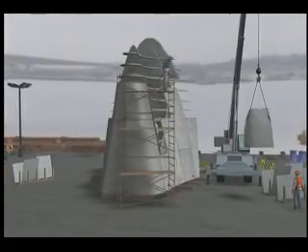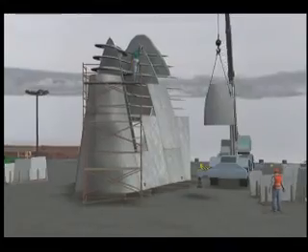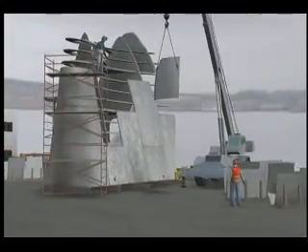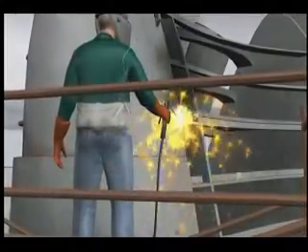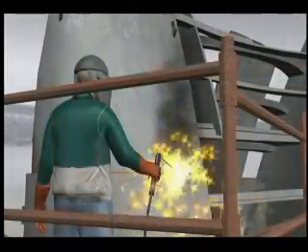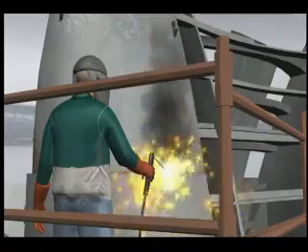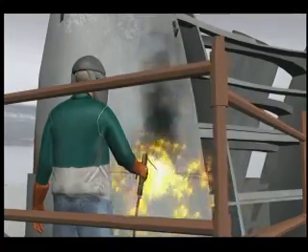A truck crane lifts steel shell plates from a staging area. The crane holds them in place on the vessel while they are tack welded in position. After tack welding several steel shell plates, the welder went back to complete the welds on each plate.